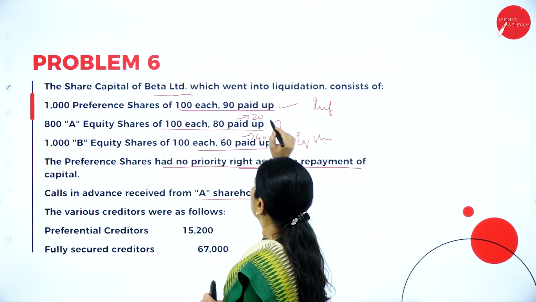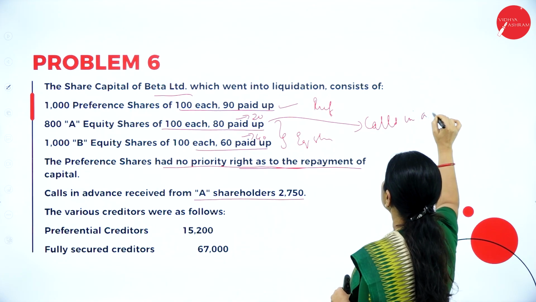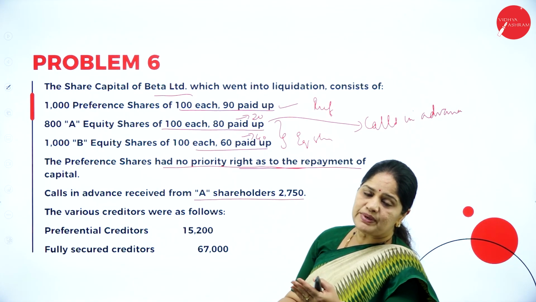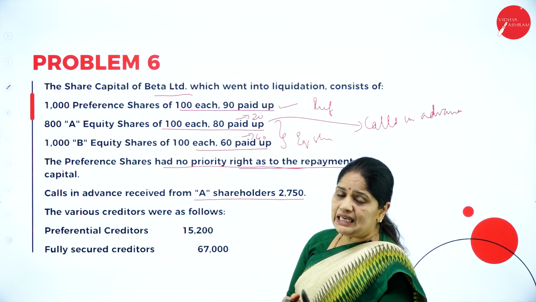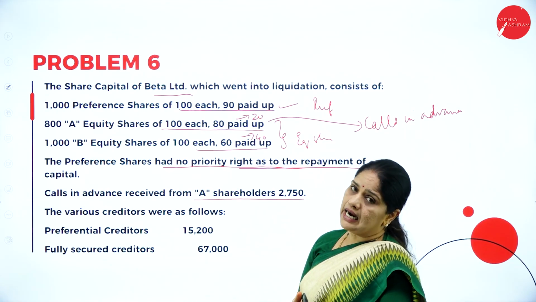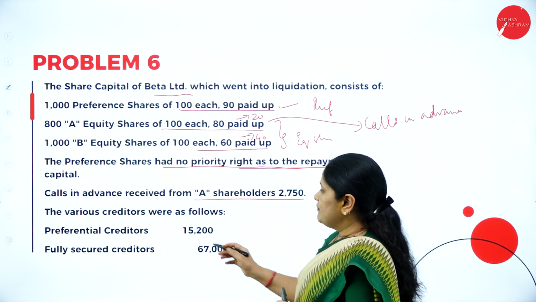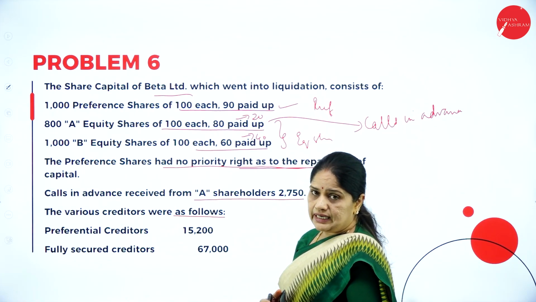Now, what is this calls in advance? Calls in advance is the call money which has been received in advance. Even though the company has not called the money, the shareholders themselves have voluntarily paid the money in advance. So that is calls in advance. Next, the various creditors were as follows. They have given us a list of the creditors here.